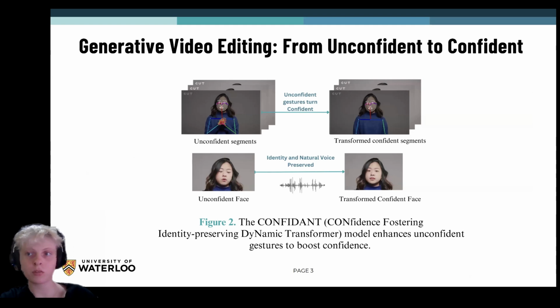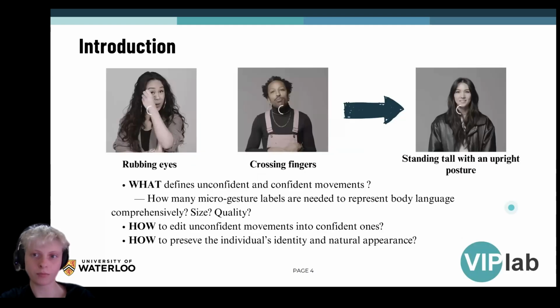Therefore, we are introducing Confident, confidence fostering identity preserving dynamic transformer, a generative video editing method that detects unconfident microgestures in upper body movements and transforms them into confident ones while preserving the individual's appearance, natural voice, and behavioral traits.